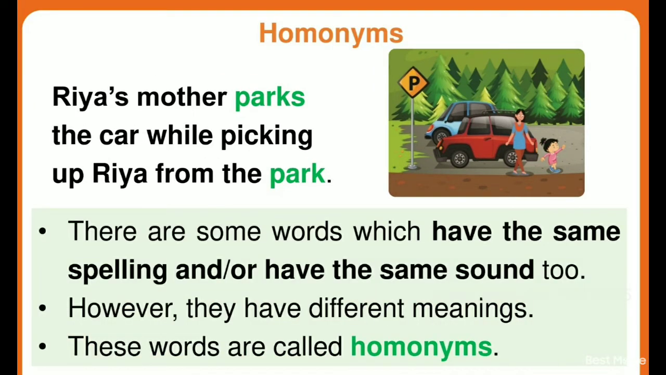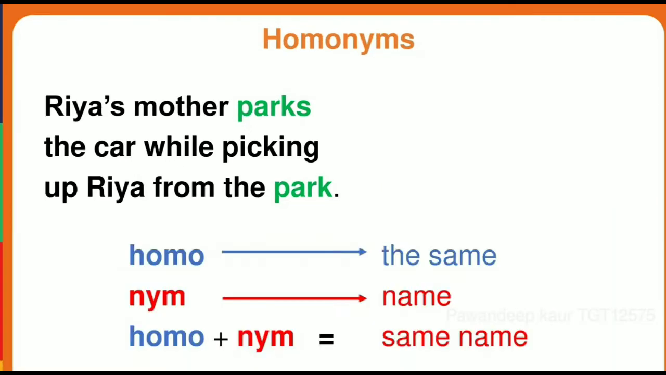So students, there are some words which have same spellings and might in some cases have the same sound too. So that means they're having same spellings, but their meanings are different. So these kinds of words are known as homonyms. Those words which are having same spelling and different meanings are known as homonyms.